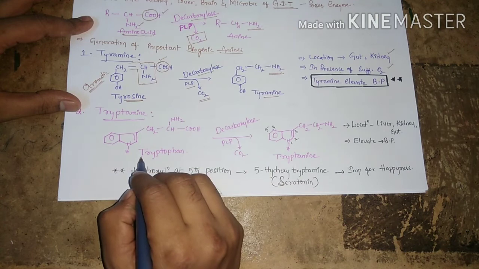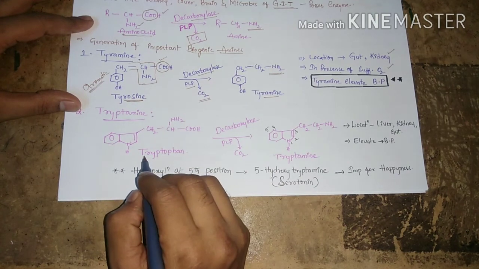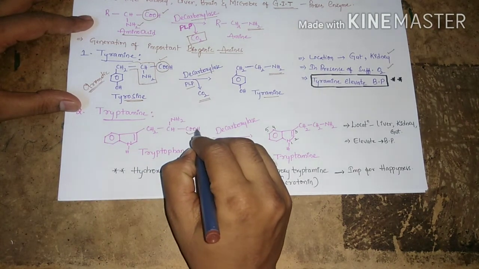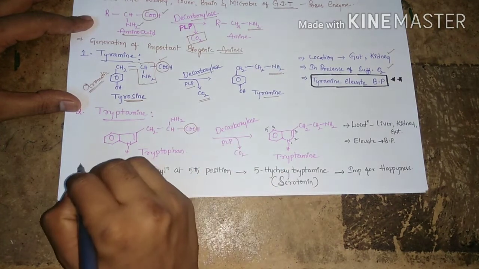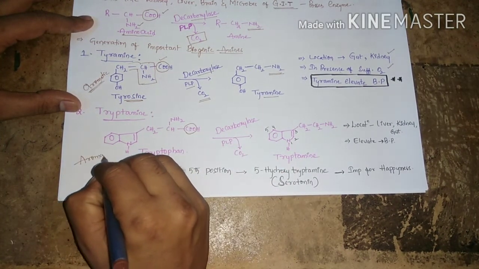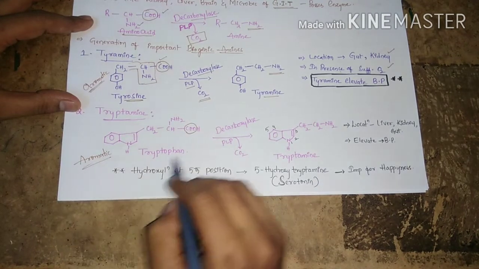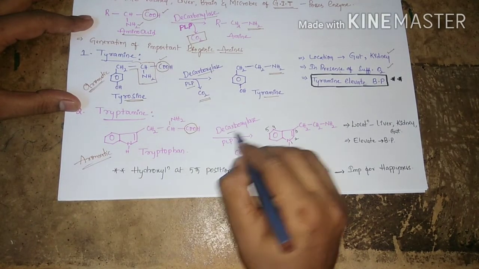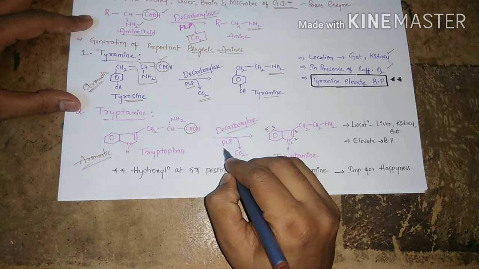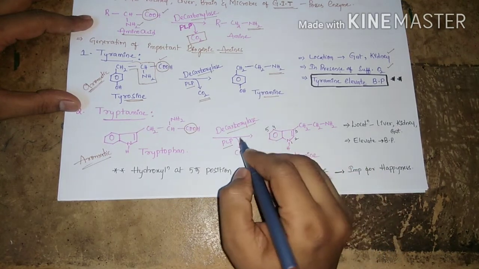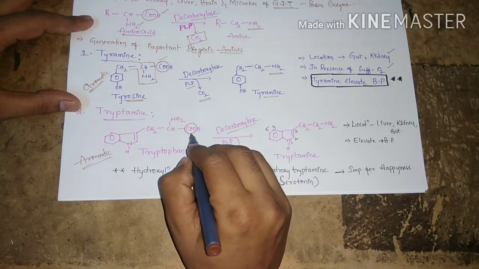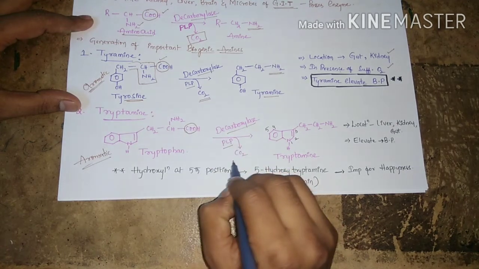Next one is tryptamine. Tryptamine is an amine produced upon decarboxylation of tryptophan. It is also an aromatic amino acid. Upon decarboxylation, in the presence of decarboxylase and the coenzyme pyridoxal phosphate, the carboxylic group of tryptophan is eliminated as carbon dioxide.